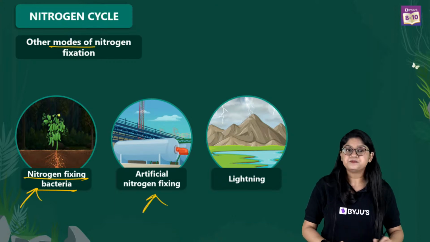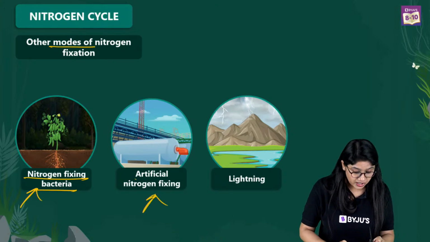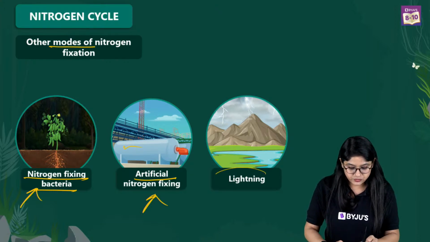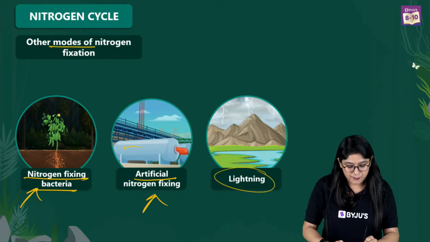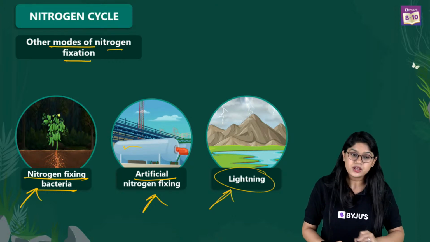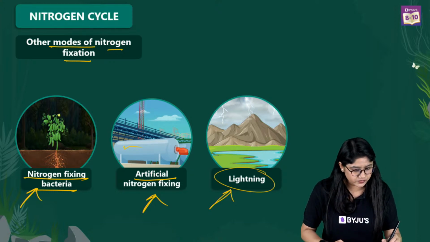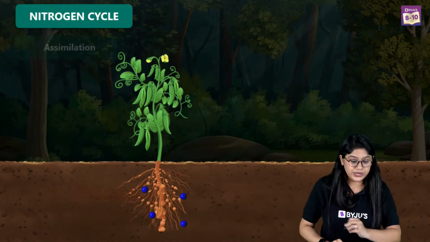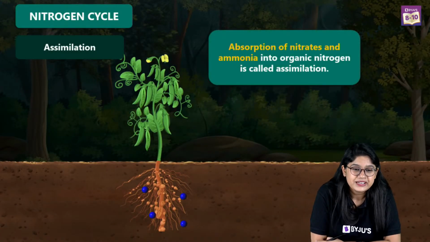We can fix nitrogen by using an artificial method. In a container, of course, it will be getting converted to ammonia. And in nature, by the process of lightning, we'll see nitrogen fixation happening. So our main focus is on the rhizobium, the bio part of it. Then moving to the second step.